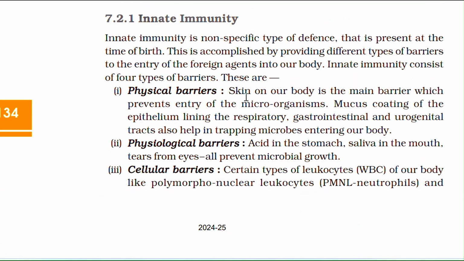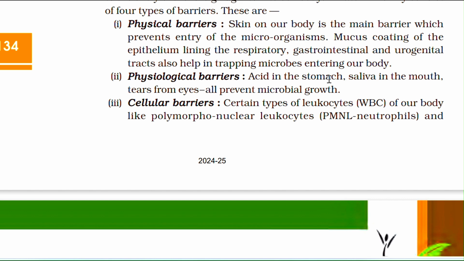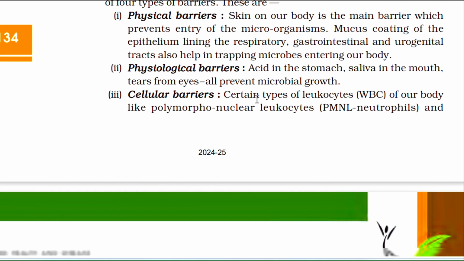Skin on our body is the main barrier which prevents entry of microorganisms. Mucus coating of the epithelium lining the respiratory, gastrointestinal and urogenital tract also helps in trapping microbes entering our body. Physiological barrier: acid in the stomach, saliva in the mouth, tears from the eye will prevent microbial growth.